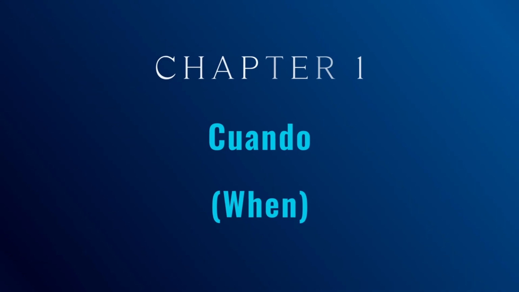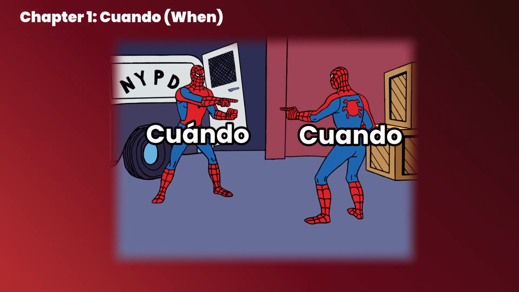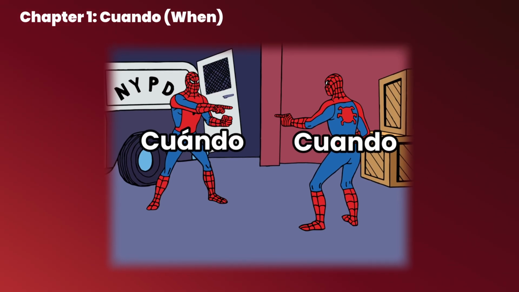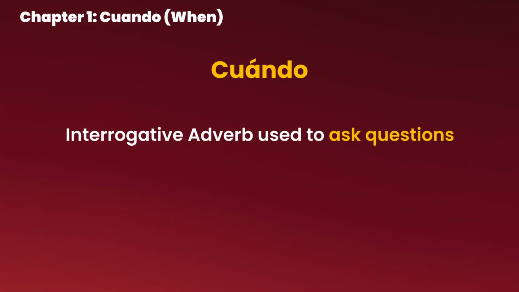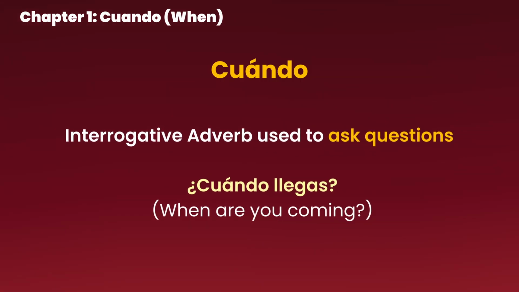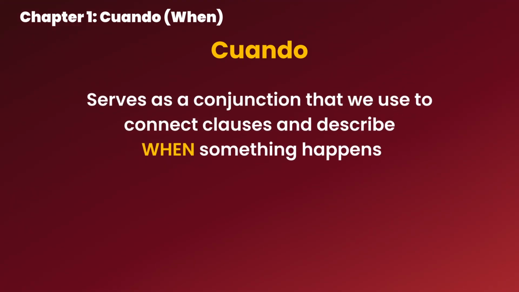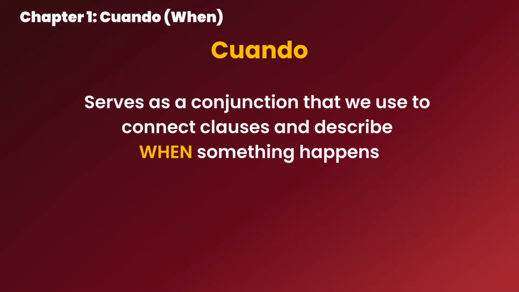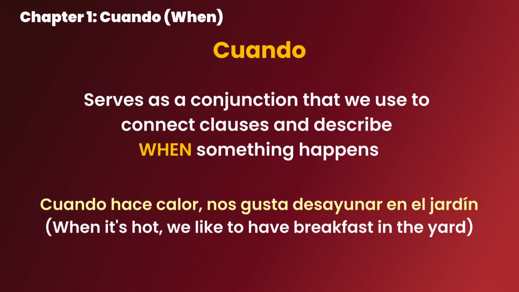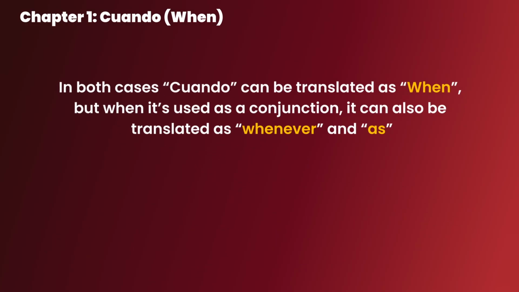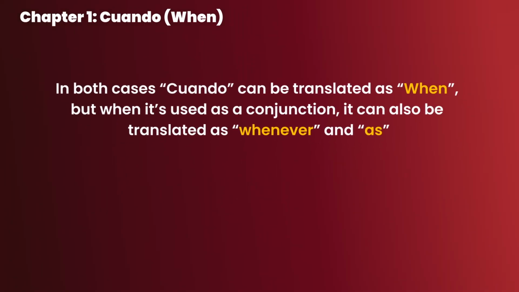We begin with cuando. Let us eliminate the confusion first. In Spanish we have two types of cuando, as you may know. First we have cuando with an accent, which serves as an interrogative adverb used to ask questions. ¿Cuándo llegas? And then we have cuando without an accent, which serves as a conjunction that we use to connect clauses and describe when something happens. Cuando hace calor nos gusta desayunar en el jardín. In both cases, cuando can be translated as when, but when it's used as a conjunction, it can also be translated as whenever and as.